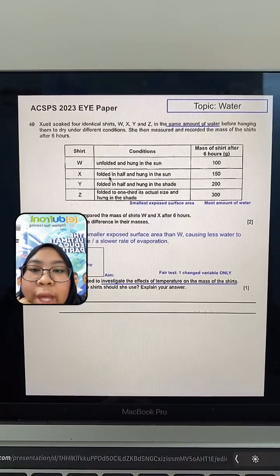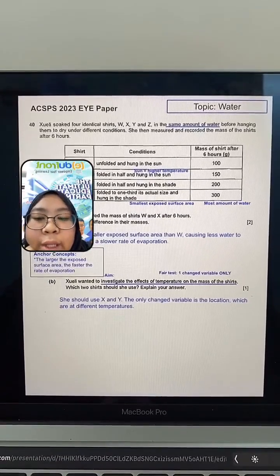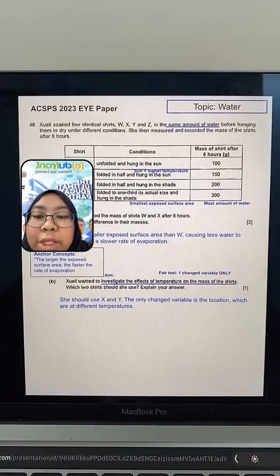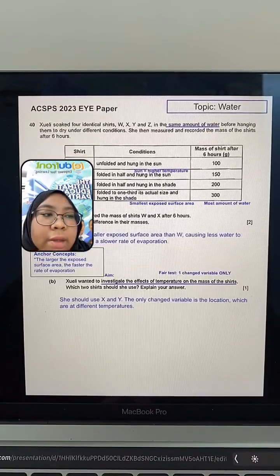Both are folded in half. And then we know that both shirts are identical, right? However, shirt X is hung in the sun, but shirt Y is hung in the shade. Because it's hung in the sun, you know that of course it has a higher temperature, right? So the full answer should be, she should use X and Y. The only changed variable is the location, which are at different temperatures. Yes. Good job.